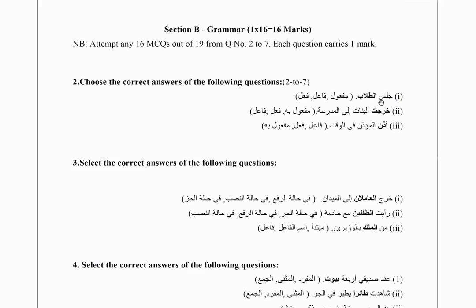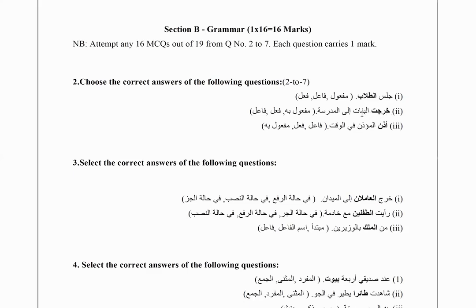Now jalasa is a verb, it's a fi'l and it means to sit. It's a jumlatun fi'aliyah. Begins with the verb. So the word that comes after the fi'l is fa'il. So the answer is fa'il here. Jalasa tullabu means the students sat.